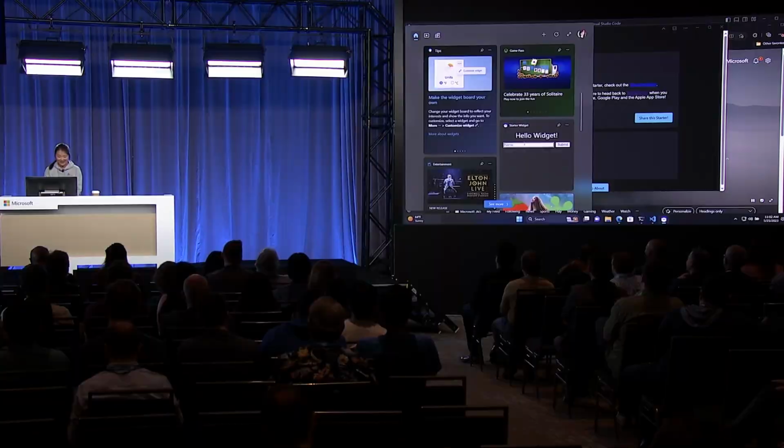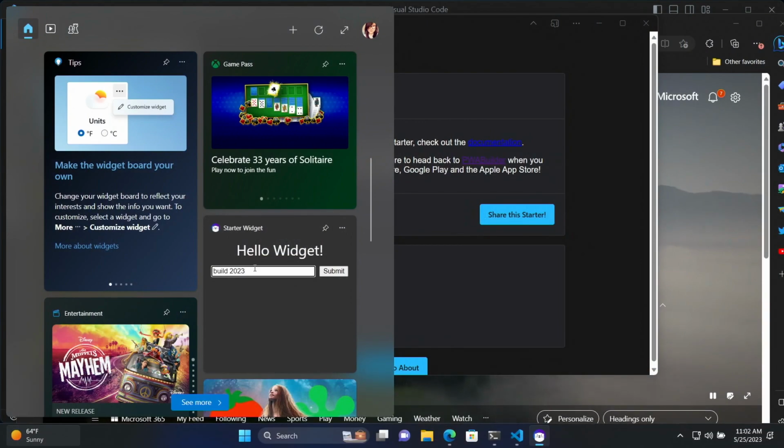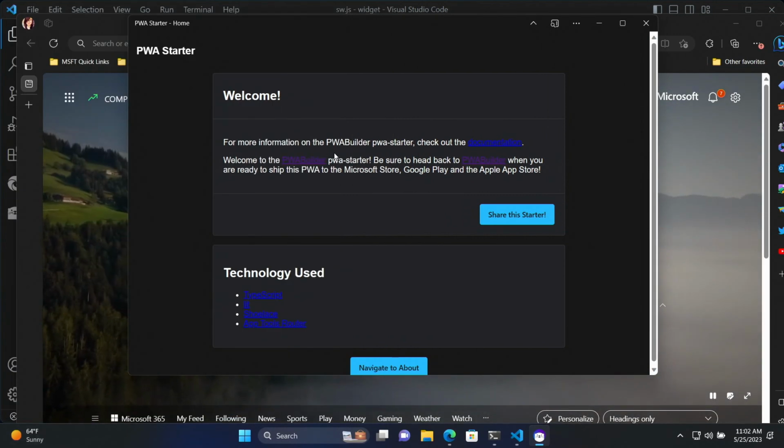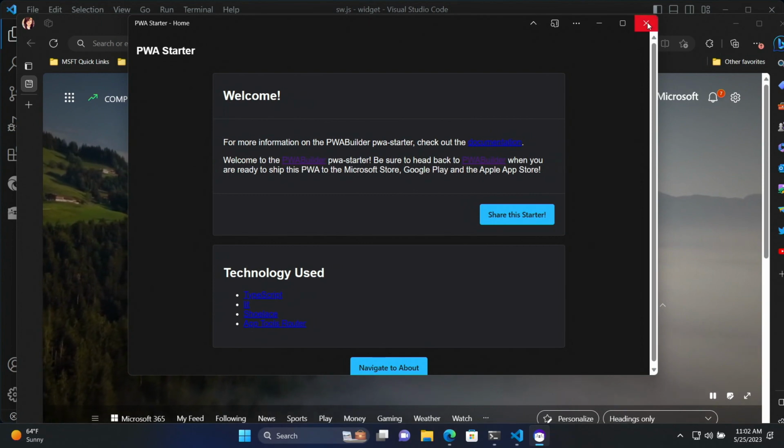To prove it works, I'm going to type in build 2023. I'm really nervous right now about this function. No, it definitely works. So let's see. Ta-da! Okay, great. Thank you. I love it. Really, really do.